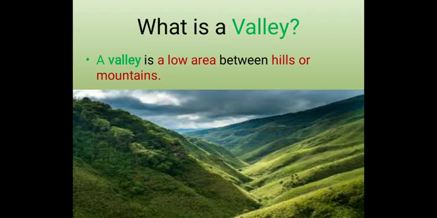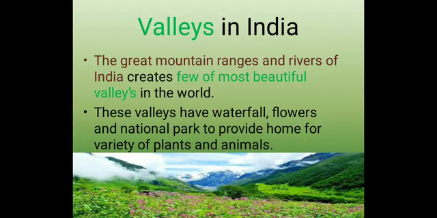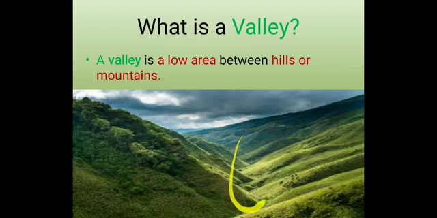So a valley is a low area. In this picture, you are seeing this area. This area is a valley. It is between two mountains, one mountain and the second mountain. So you are seeing this area is a valley. A valley is a low area between hills or mountains.